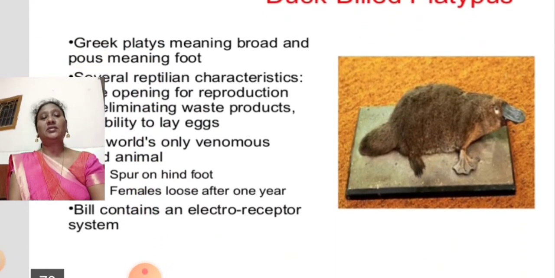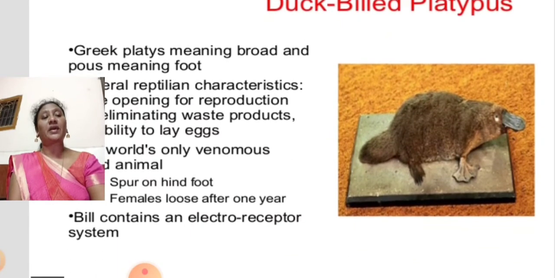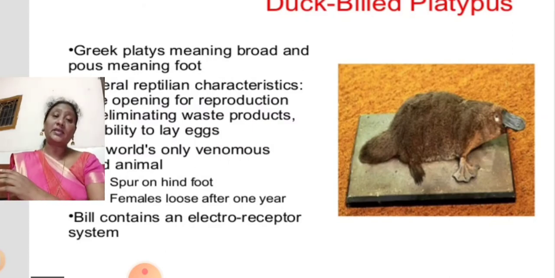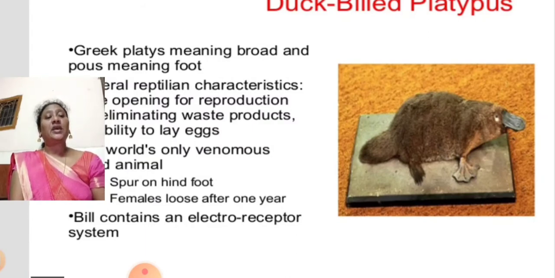Other than oviparous and viviparous, we can find another type of animal called egg-laying mammals. Egg-laying means the animals lay eggs and they feed the babies with milk. You can see the organism called the duckbill platypus. You can see the snout and the legs of the animal. They have webbed feet like a duck, and also a snout or beak like a duck. That's why they are called duckbill platypus. It is a great example of an egg-laying mammal.